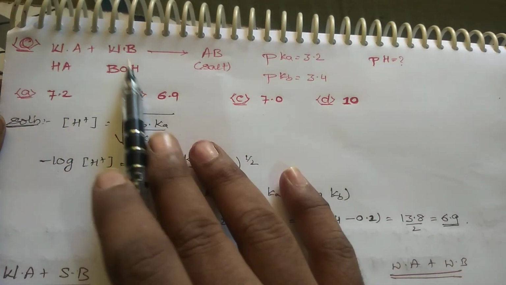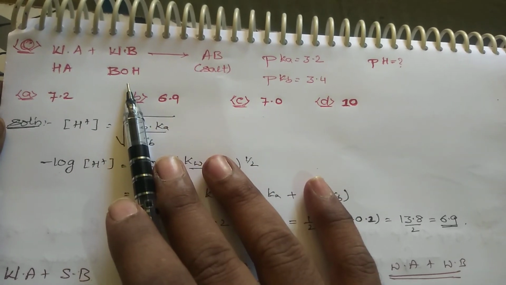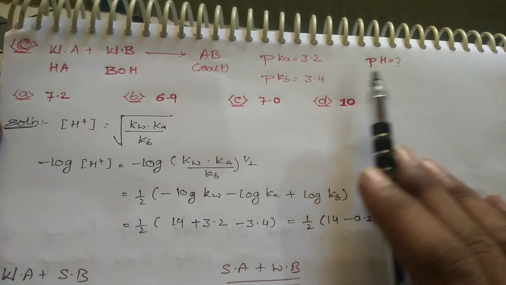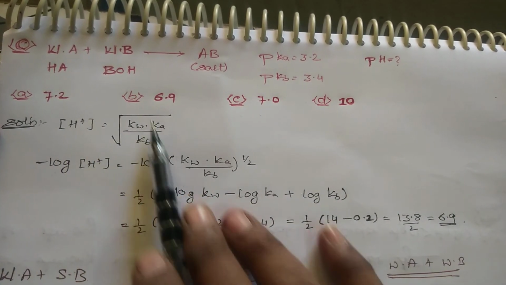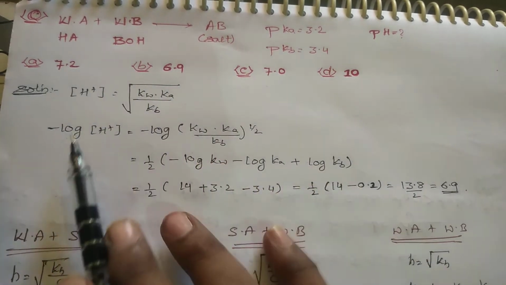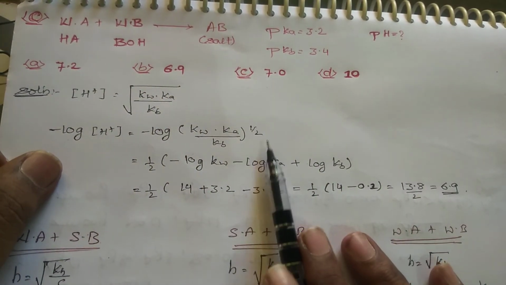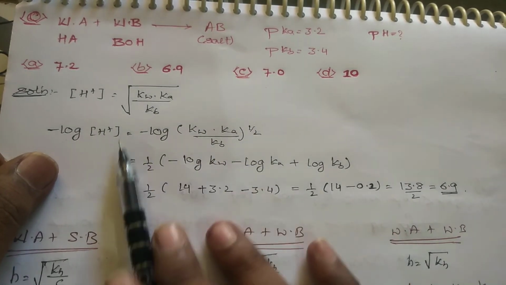Weak acid plus weak base, it forms a salt. HA is a weak acid, BOH is taken as a weak base, and pKa is taken as 3.2, pKb is taken as 3.4. Find the pH of this solution. H+ is nothing but root of Kw into Ka by Kb. Apply negative log to H+. If you bring the entire thing out, it will become the power half. Negative log Kw into Ka by Kb. If you bring this one out, it will become half.